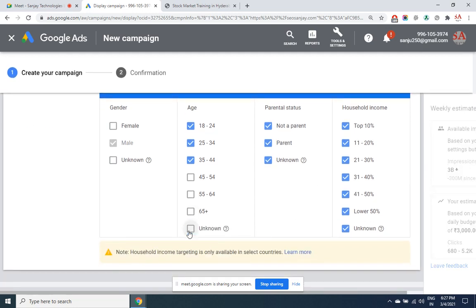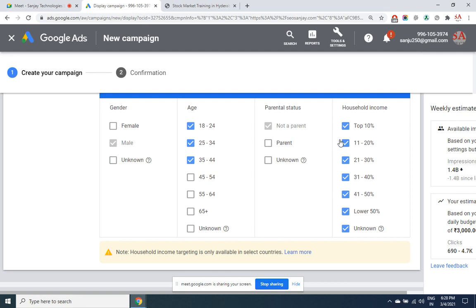This is an advantage over traditional marketing. Are they married, not married, a parent or not? Household income: top 10 richest class people, or tier 2 rich class, tier 3 rich class, tier 4 rich class. First of all, in India a lot of people don't fill these details, but in America and some developed countries, in the profile those fields are mandatory. Sooner or later in India also it will happen.